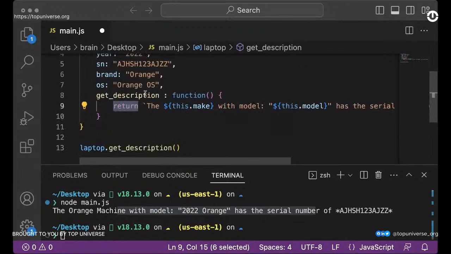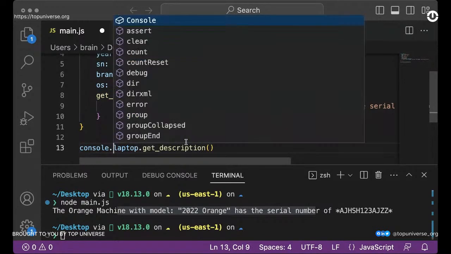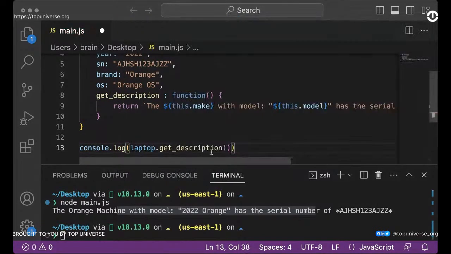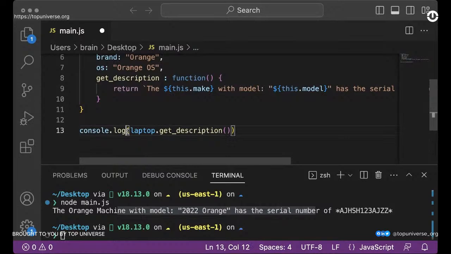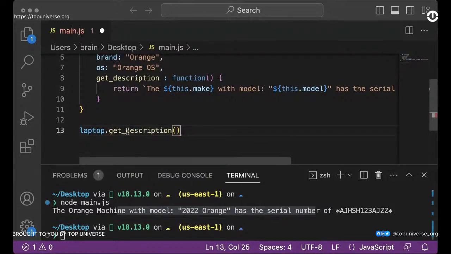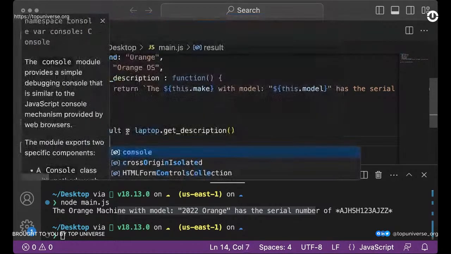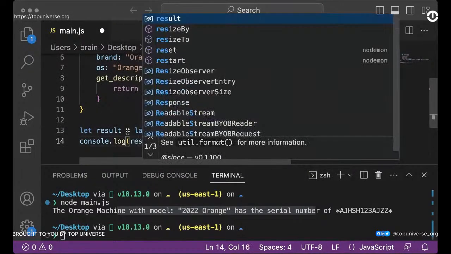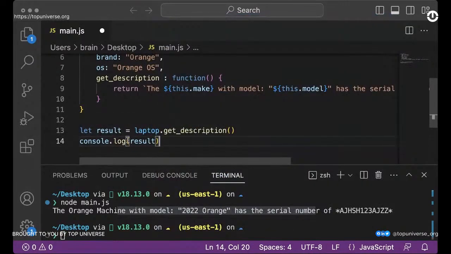But what we want is that this should give us the description, so we have to return this and choose what we want to do with it. So that is why you see we have the console.log outside. Of course, we can also pass the return statement into a string, maybe like let results, and we can choose to print the results. Now you see why you probably want to return values instead of performing that print action. So this would also give us the same result, as you can see.